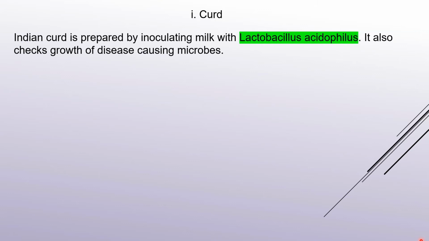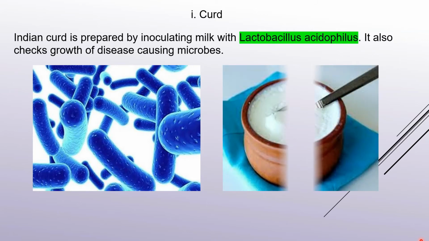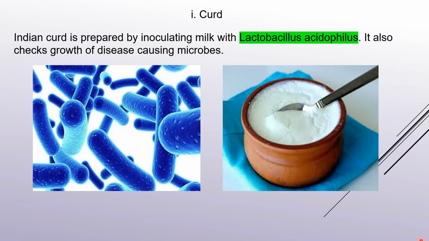Your next is curd. Indian curd is prepared by inoculating the milk with Lactobacillus acidophilus. It also checks the growth of disease-causing microorganisms. This is Lactobacillus acidophilus. Why the word bacillus? Because they are rod shaped. And why acidophilus? Because they produce lactic acid. This is the curd. You just inoculate 1 tablespoon of curd into the milk, which should not be very hot, lukewarm milk, and then the conversion will take place.